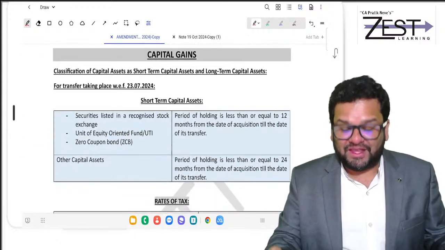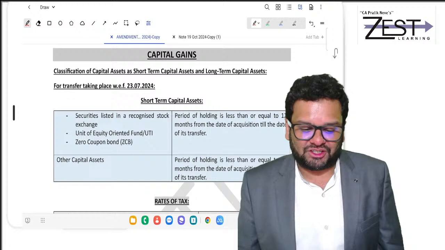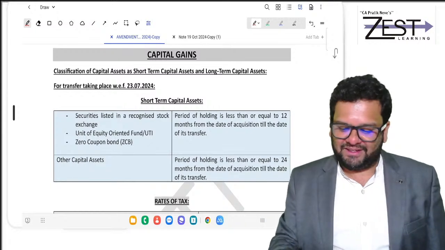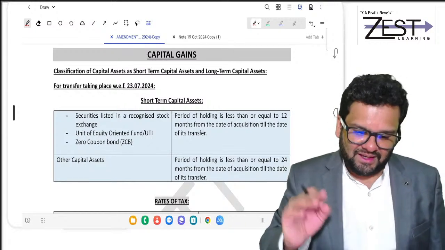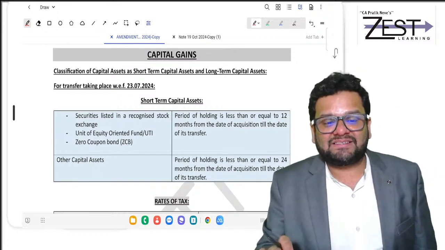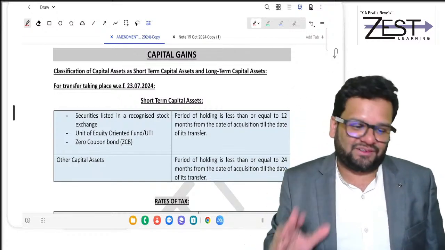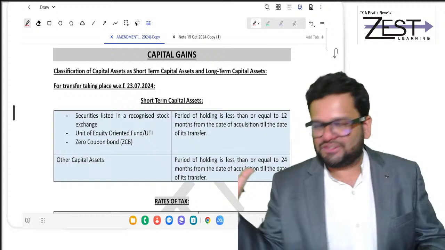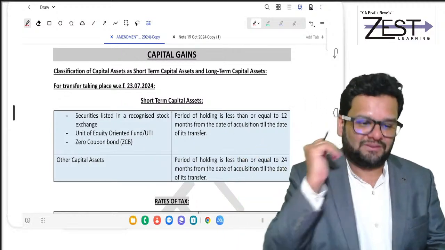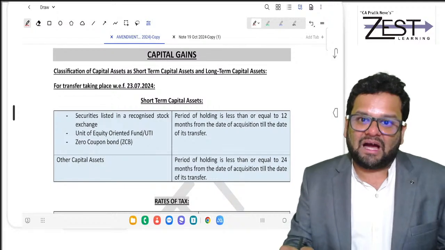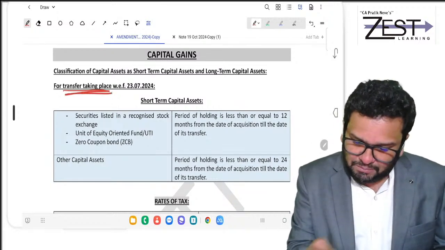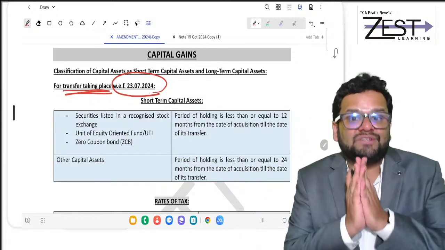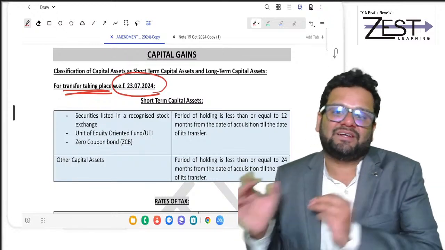Let's go ahead. Now comes the most awaited topic, capital gains. In capital gains, as far as classification of assets is concerned, you know the criteria is 12 months for some assets, 24 months for some assets, 36 months for some assets. Now, for transfers taking place with effect from 23rd July 24, they want to remove the 36 months criteria.